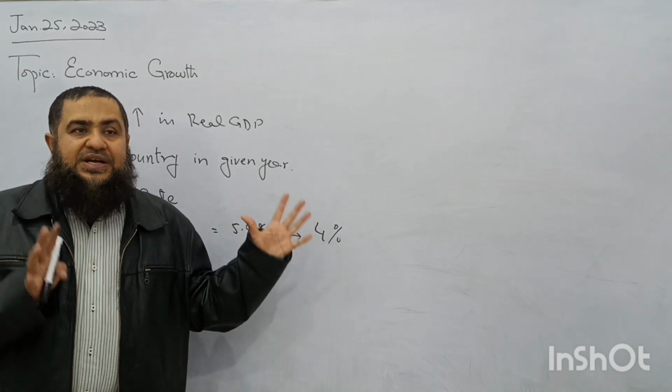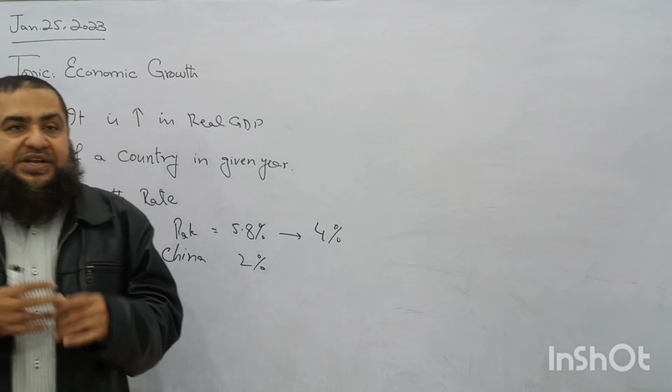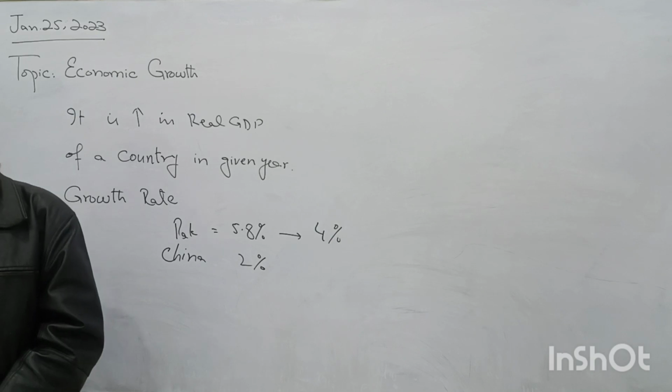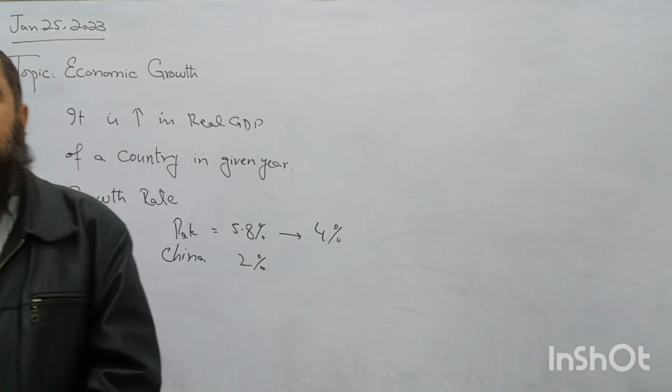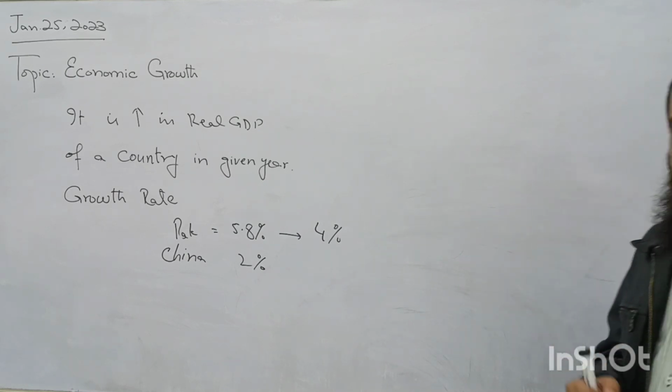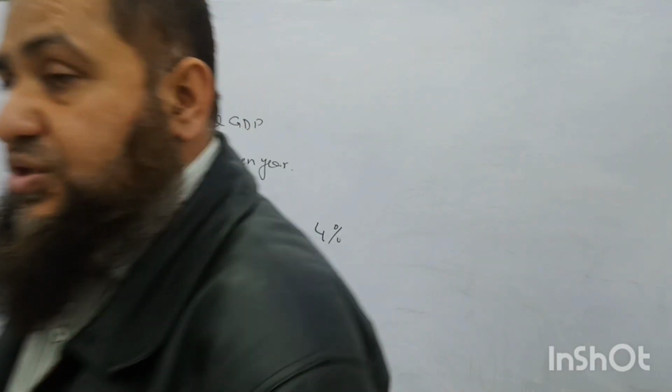Goods have increased in volume, but by a lesser rate. And if there is a negative sign with the growth rate, then we say this is going to be a fall in the number of goods and services which are produced by a country in a given time period. Clear? So these are the things about economic growth, its brief introduction.